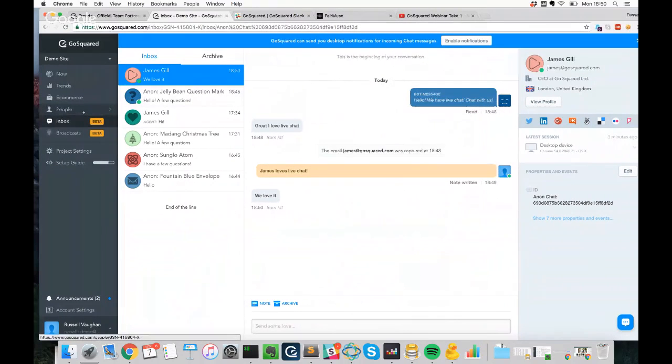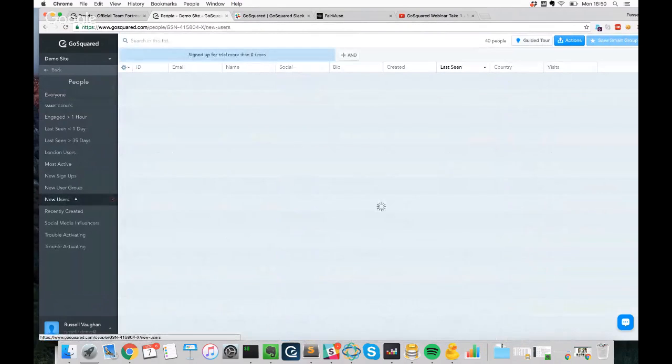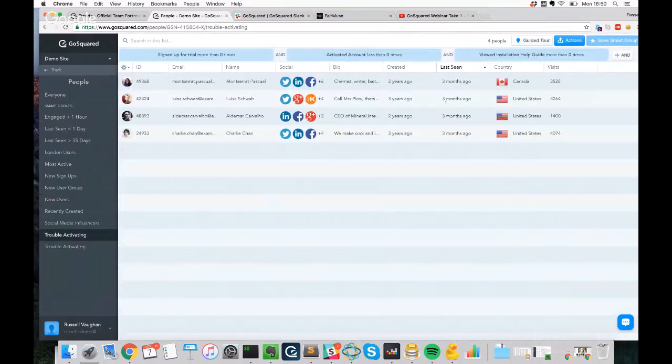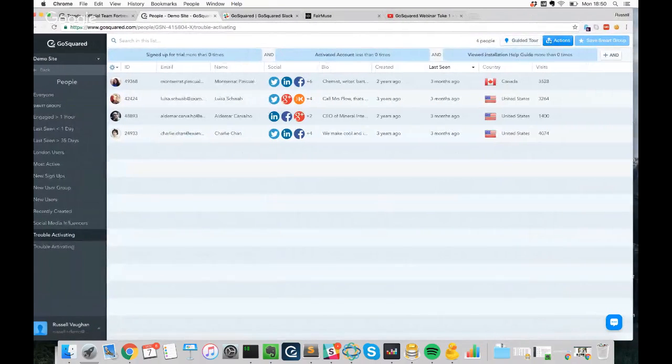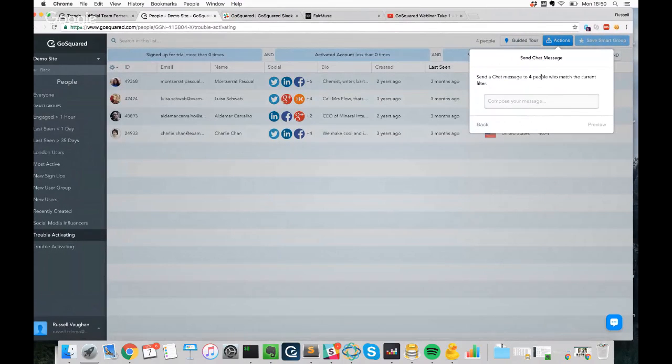Finally, what else we're able to do with chat is, as we've created our new smart groups, we can also take those smart groups and find the people that we had trouble activating. All of those people who may have had a common problem, we can send a broadcast chat message: "Did you have trouble activating?